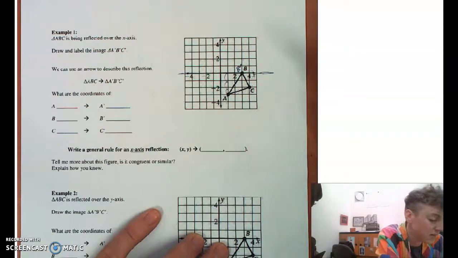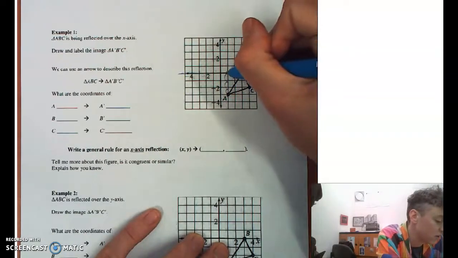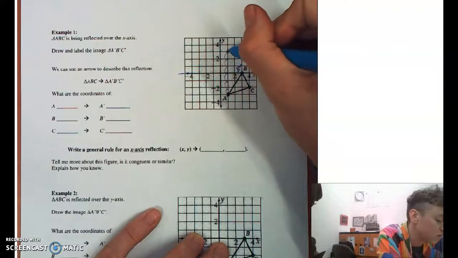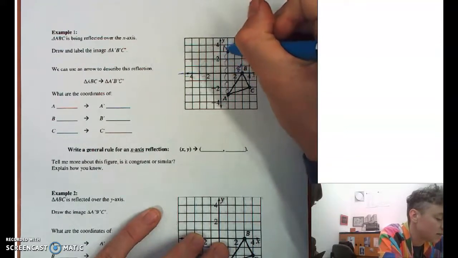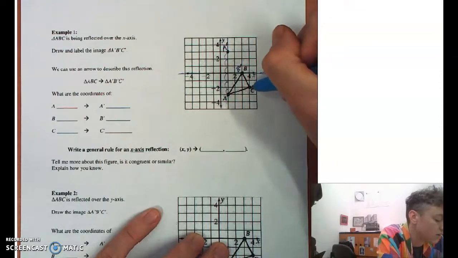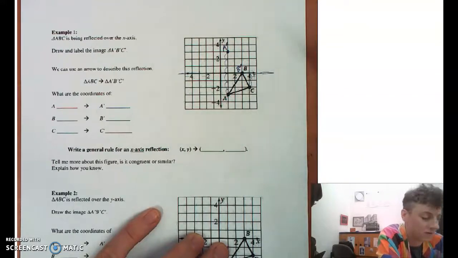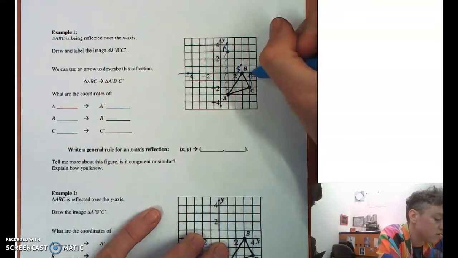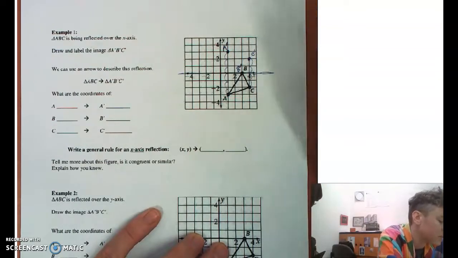So when we reflect it, it's going to be 1, 2, 3 units away still. That's our A prime. And our C, how far away is it? 1, 2 from our line of symmetry. So it's going to go up 2 more to make C prime.